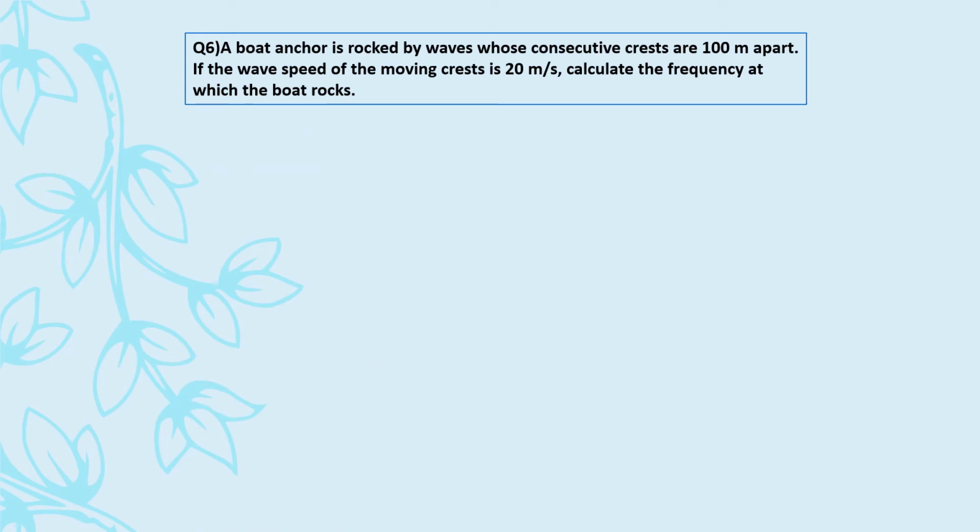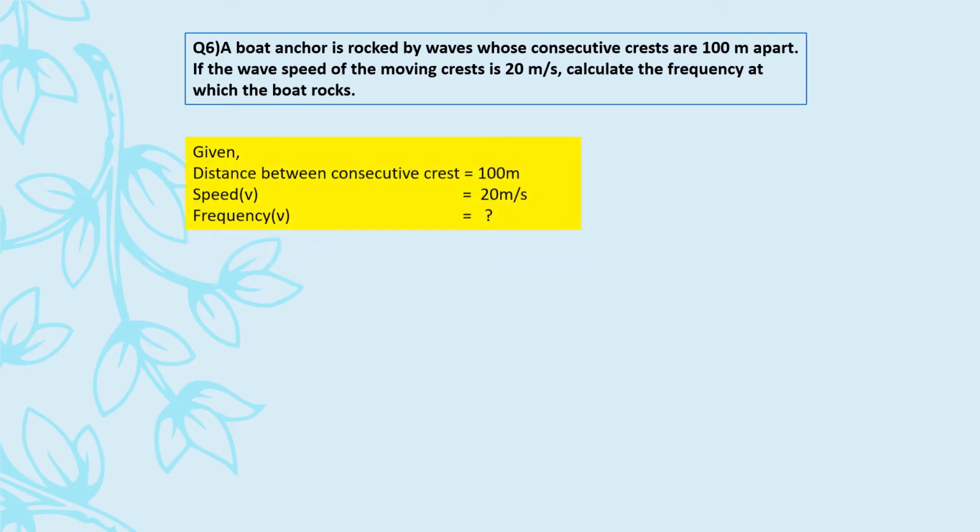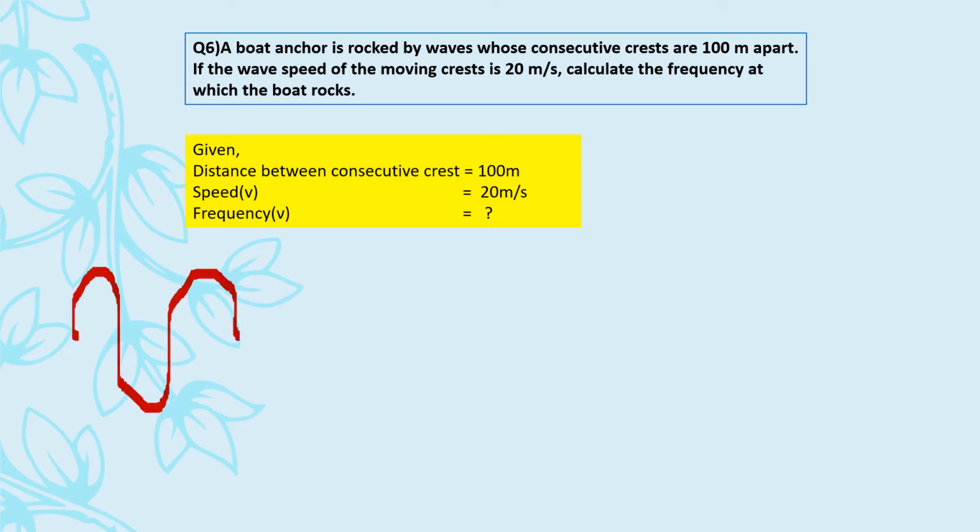Moving on to question 6, which says a boat anchor is rocked by waves whose consecutive crests are 100 meter apart. What is given? Distance between consecutive crest. Do you remember what a crest is? Okay, I'll help you out here. See, if they've given us the distance between consecutive crest, just pardon me for this type of drawing. See, this is one crest, this is another crest. So what is given to us? Distance between consecutive crest. This thing is given to us, right?